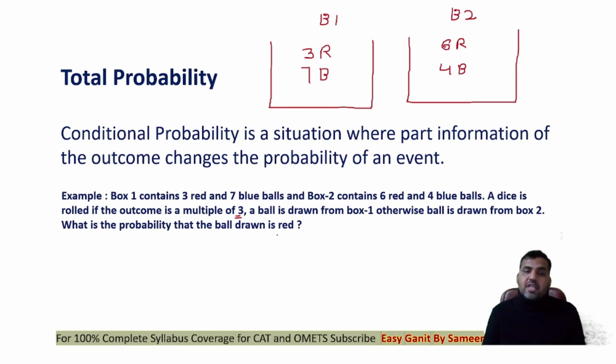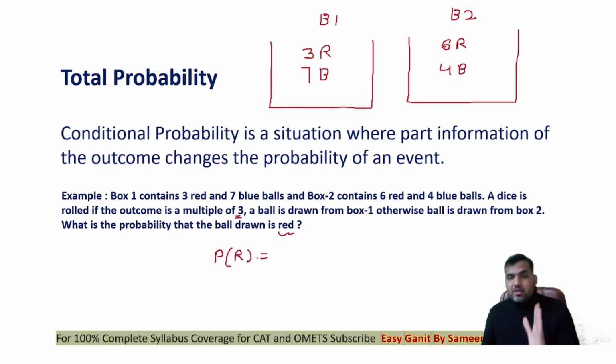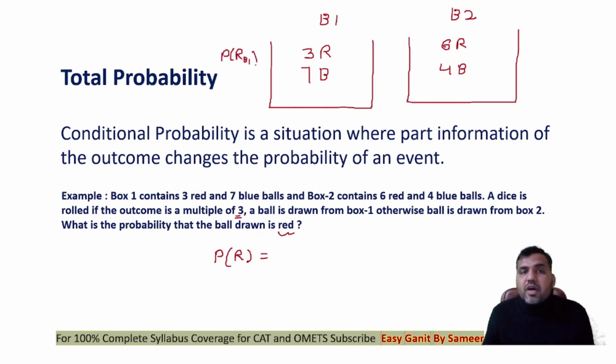So guys, in this question you see that we are supposed to find the probability of drawing a red ball. Now you know that the probability of drawing a red ball from box 1 is different and the probability of drawing a red ball from box 2 is different. If I am picking the red ball from box 1, the probability you can see is 3 upon 10.